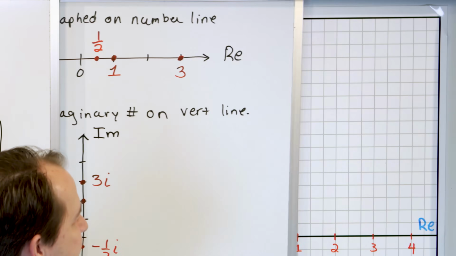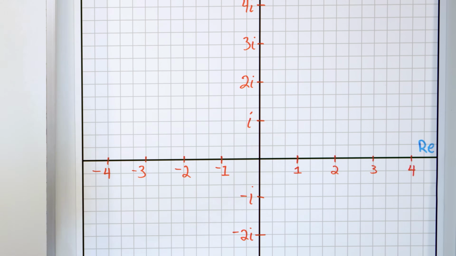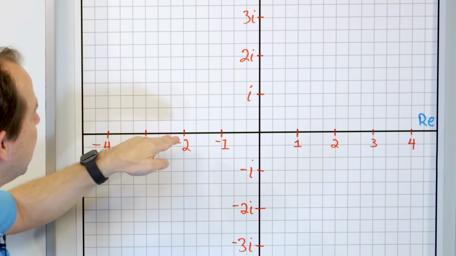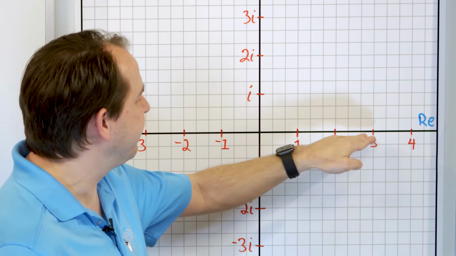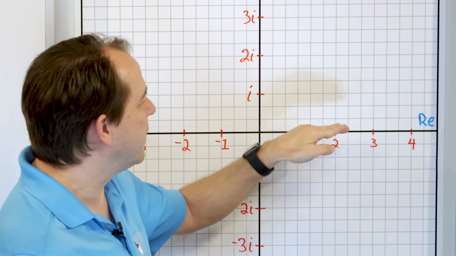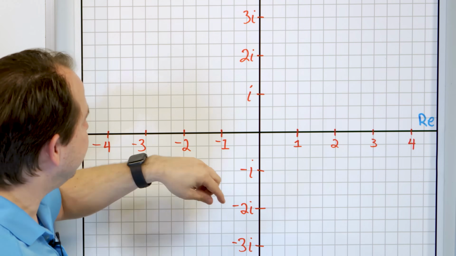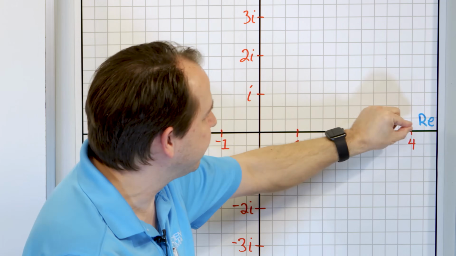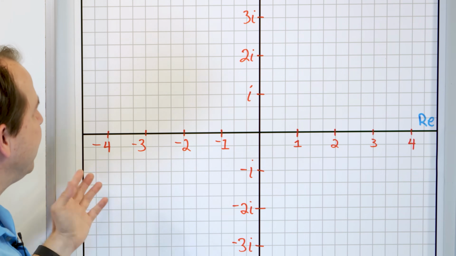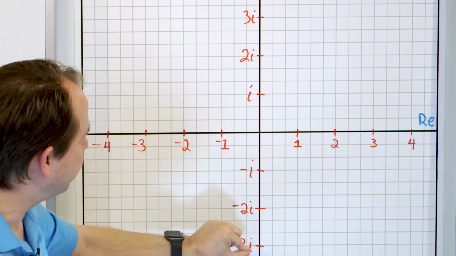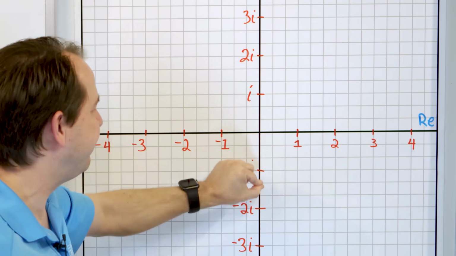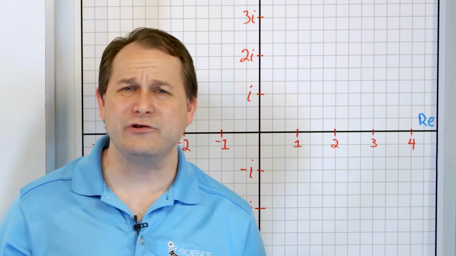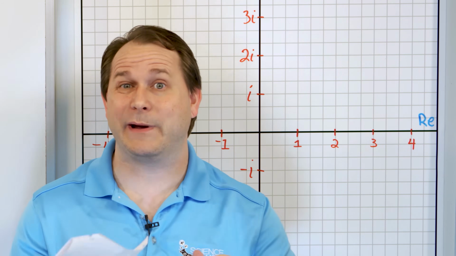So here's your handy dandy complex plane right here. Notice that we have a real axis. All of the purely real numbers that you've ever plotted in your entire life, you just plot them on this real axis down here, right? So in previous math classes, you didn't even know about the imaginary axis, so you just poof, disappear it, and you only look at this right here. But now we know about imaginary numbers. So the purely imaginary numbers are plotted purely on this axis right here, just as we have done, because they only have imaginary parts. But as you now know, the complex numbers have real parts and imaginary parts.